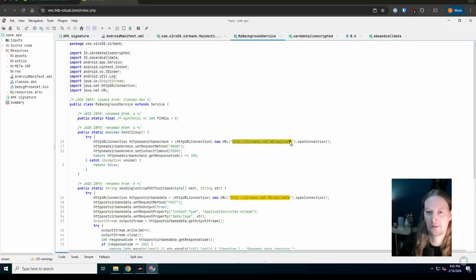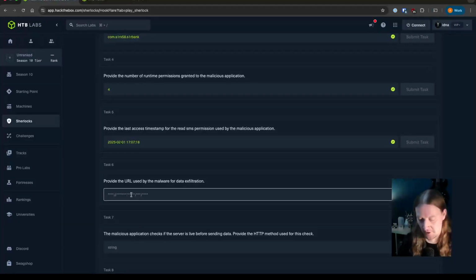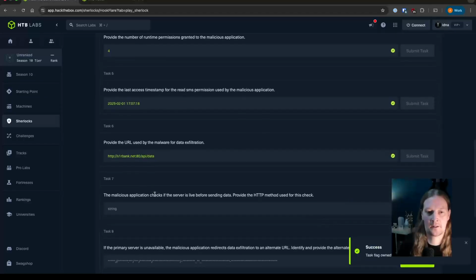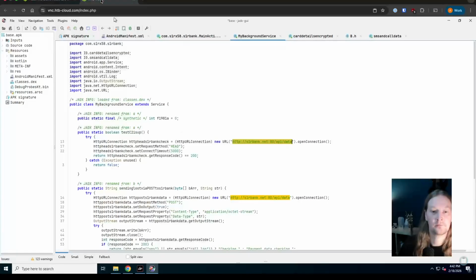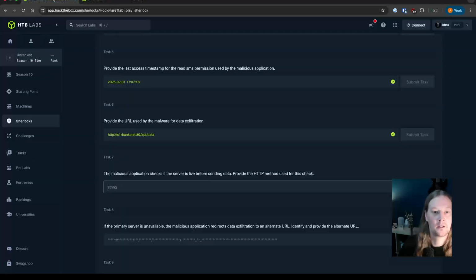So let's grab a copy of that. We know that is the main URL that is going to be used for data exfil, and that is that. The malicious application checks if the server is live before sending data. Provide the HTTP method used for this check. We saw that here. It's the head method. So that is just simply that.